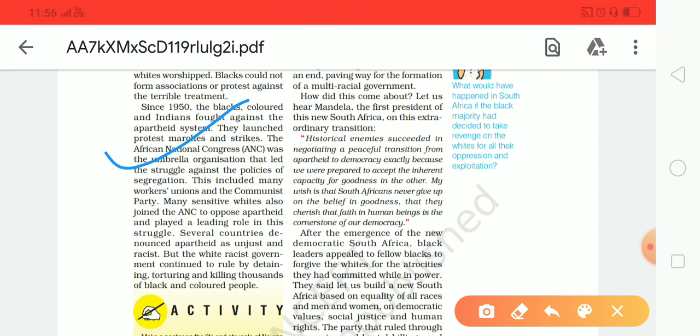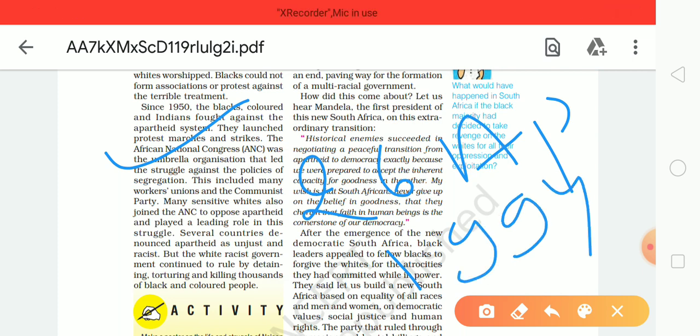At midnight on 26th April 1994, democracy was adopted as the form of government in South Africa. After 2 years, a constitutional arrangement came out which provides different types of democratic rights for the citizens of South Africa, and they also banned the system of apartheid in the country.